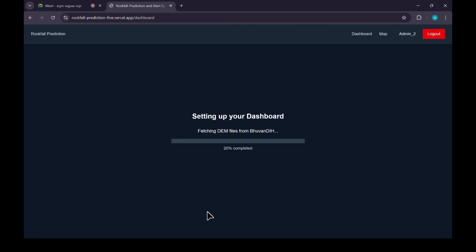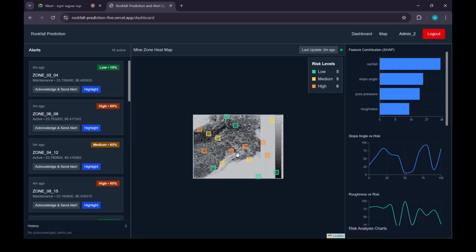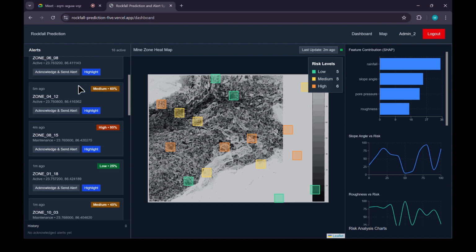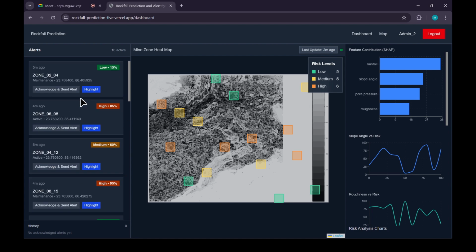Once we click the login button, we have this loader which shows us how the pipeline is moving. For now, this takes a lot less time, but this would actually be computed and give us a real-time dashboard. Now, what you see on the screen is the real-time dashboard which the admins would see. This is the DEM file, and through this we can see the zones into which we have divided the mine. These zones have different prediction levels. So high, medium, and low are the three different prediction levels for rockfall. We also see the graphs on the right hand side.